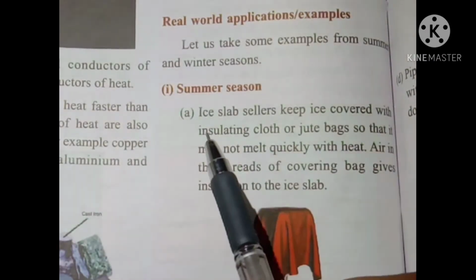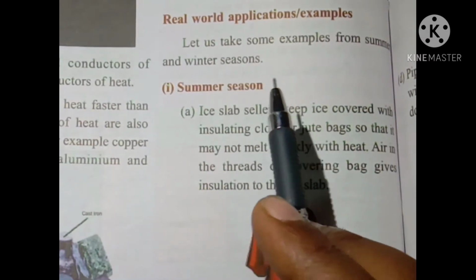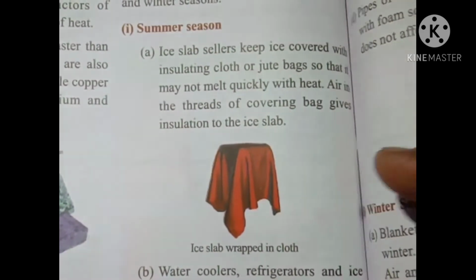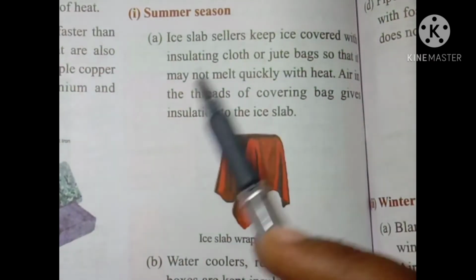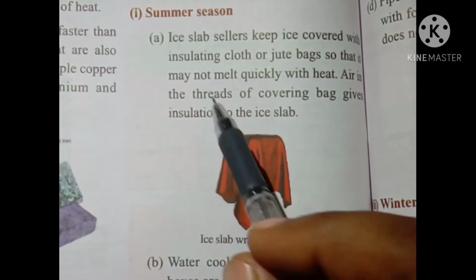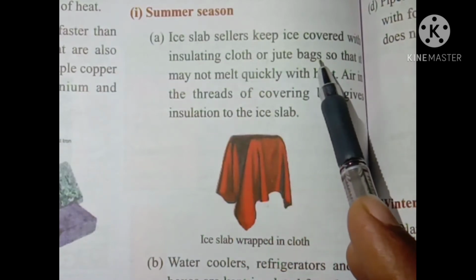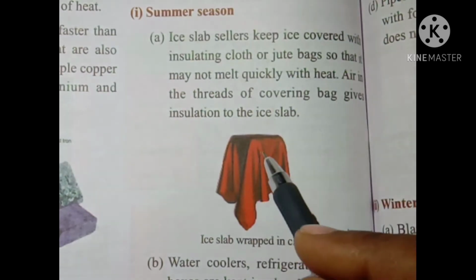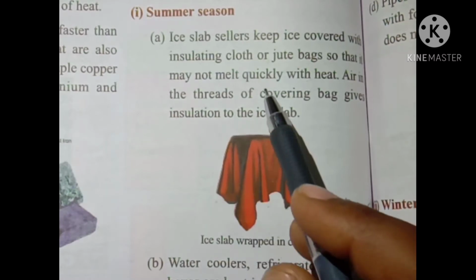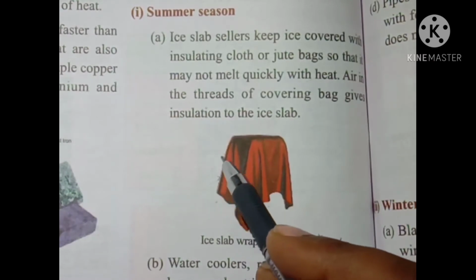Now we are going to learn some real world applications related to insulators and conductors. First, the examples from the summer season. In this picture you can see an ice slab wrapped with cloth. Why? Ice sellers keep ice covered with insulating cloth or jute bags so that it may not melt quickly with heat. Because of the air inside the threads of this cloth,